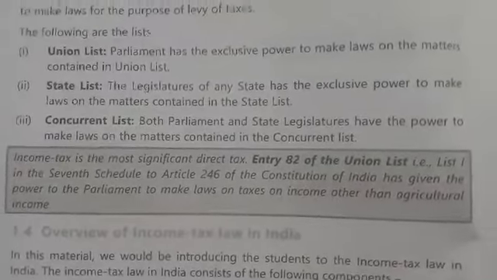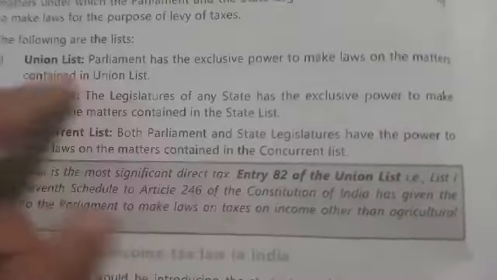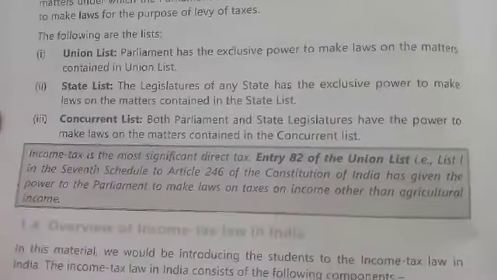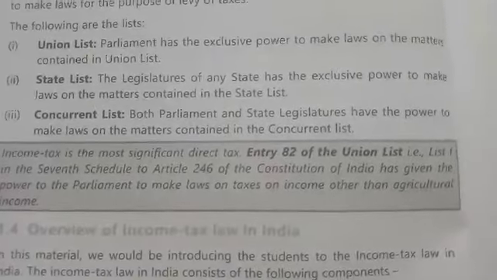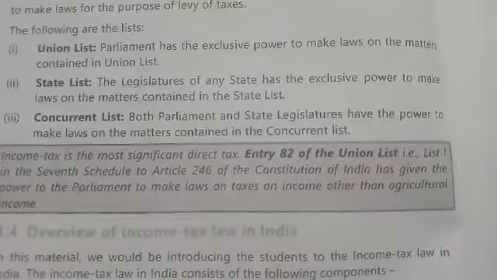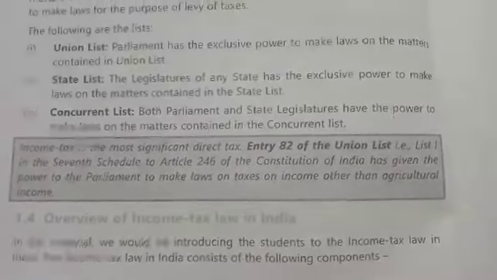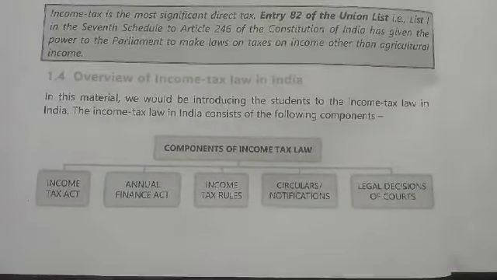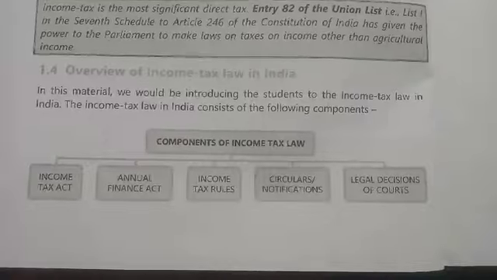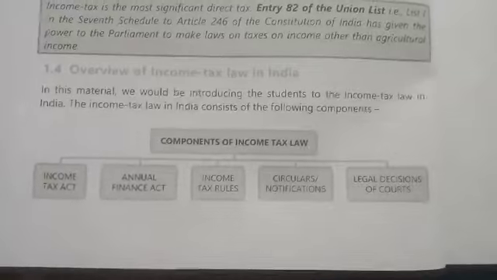So income tax is the most significant tax, from entry 82 of the union list. List 1 of the 7th Schedule of Article 246 gives the power to make laws on taxes on income other than agricultural income. The next part we are going to see is the overview of income tax and the components of income tax law: Income Tax Act, Annual Finance Act, Income Tax Rules, Circulars or Notifications, and Legal Decisions of Courts, also called Judicial Decisions.